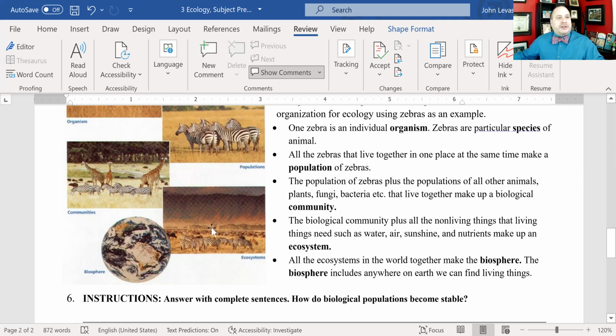And all the ecosystems in the world combined make up the biosphere. And the biosphere is called a sphere because it has that shape. And that's where all the living things are. They're in a sphere around this planet. It's as high in the sky as you can find something that's alive, or as deep into the ocean or as deep into the ground as you can find a living thing. That's the biosphere.